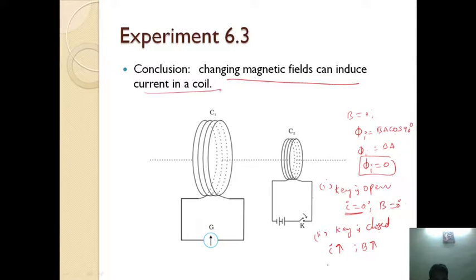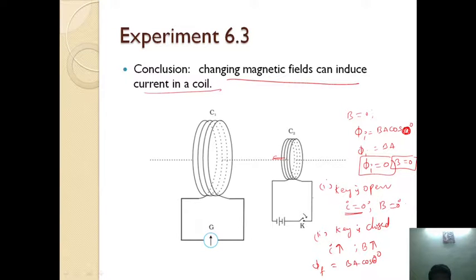Then the final flux will be B A cos theta, where the area vector will be parallel, theta is 0 degrees. Initially it is 0 since B equals 0. Now why is theta 0 degrees?